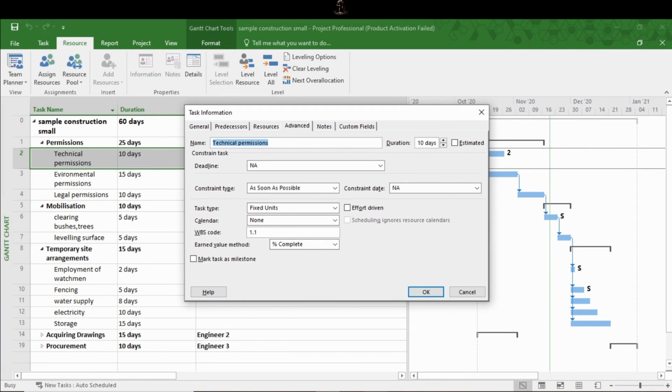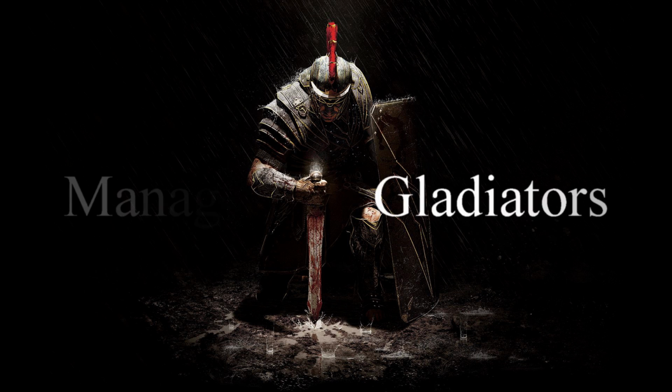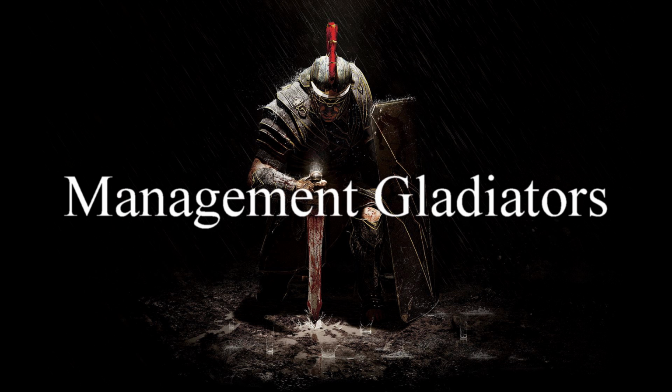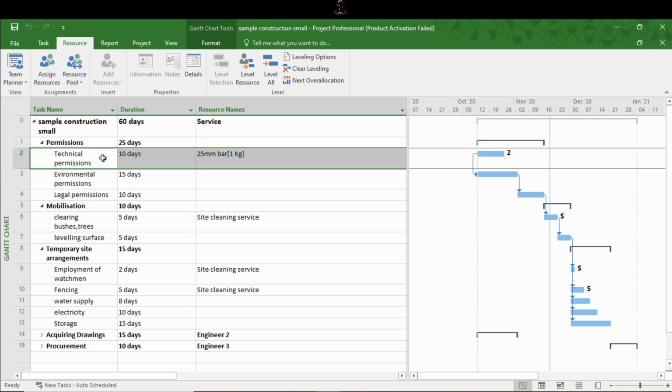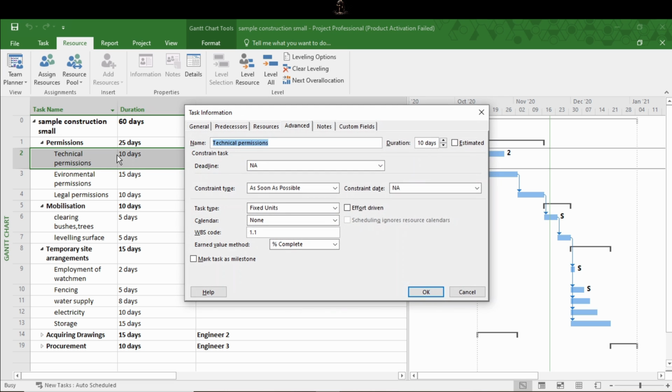In this video, we will see task dependencies or task constraint types. Select the task you want to assign constraint, double click on it, then in task information tab go to advanced. There you will find a constraint type and you will see there are many options available here. Here are the types of task dependencies in MSP 2016.